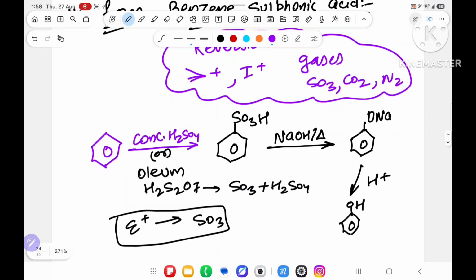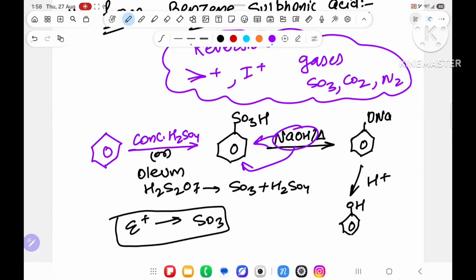Understand the point. Don't say that O and A will attack on ortho position, para position. That nonsense you will not do. Why will you not do this? Because this is a reversible process. SO3H or COOH or N2, something will come.